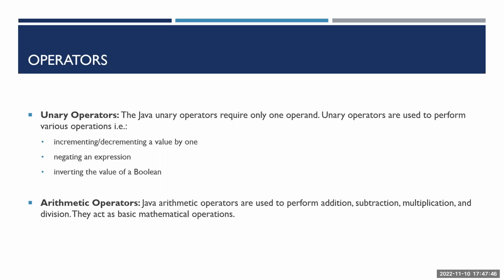So what are unary operators? These operators require only one operand. Let's say if you want to add two numbers, you require two operands, two variables and one operator. Similarly, if you have a variable called x and you want to increment the value of x by 1, or decrement the value of x by 1, for those kinds of operations you use the unary operators. Okay, let me show you an example.